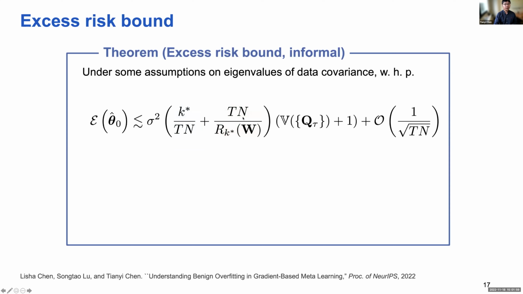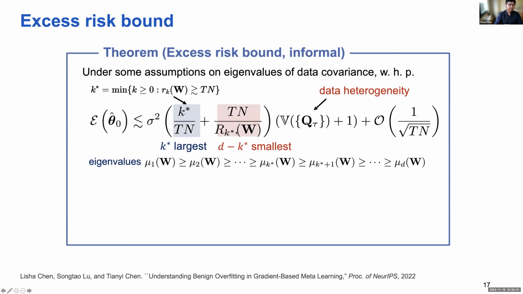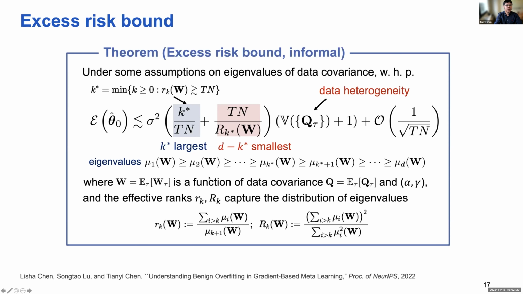These two terms actually reflect the variance corresponding to the subspace spanned by the k star largest eigenvalues of the matrix W and the d minus k star smallest eigenvalues of the matrix W. This matrix W depends on the data covariance matrix Q, and also on the hyperparameters in the adaptation stage.